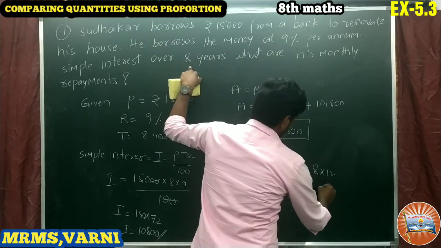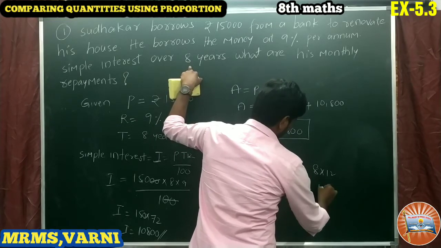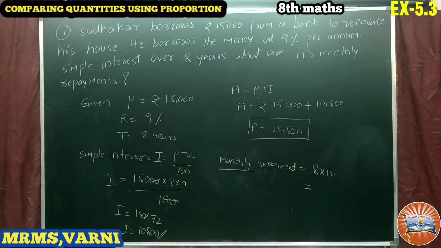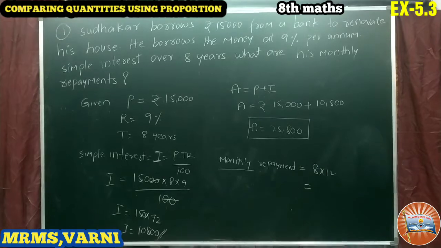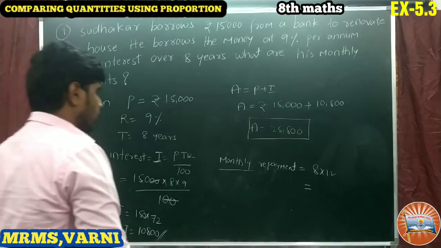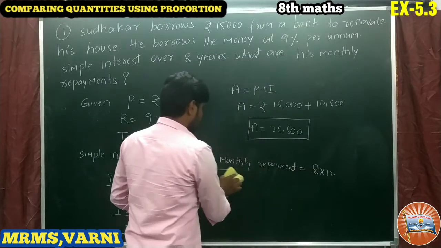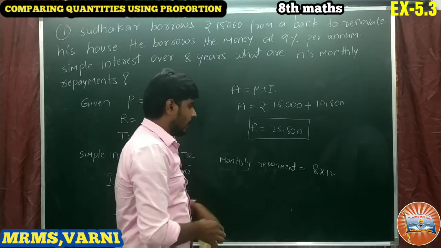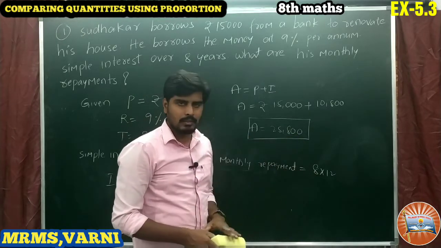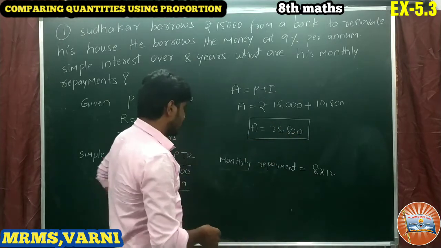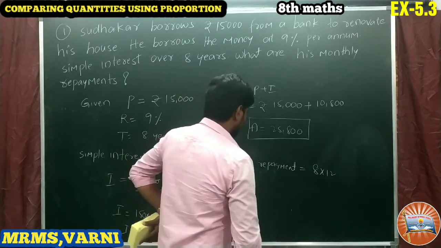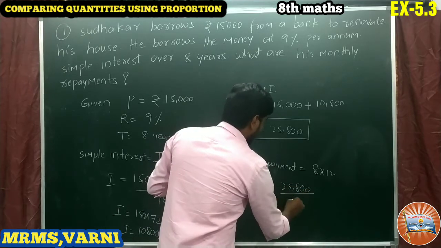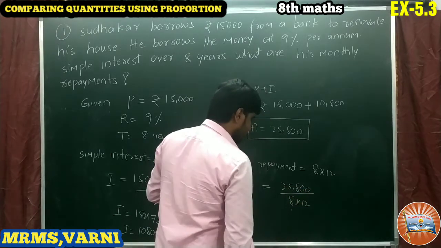Okay, don't simplify this. So leave it like that only. So 8 into 12. So we have to divide this by this. We get the monthly repayments here. So monthly repayment is equals to 25,800 by 8 into 12.